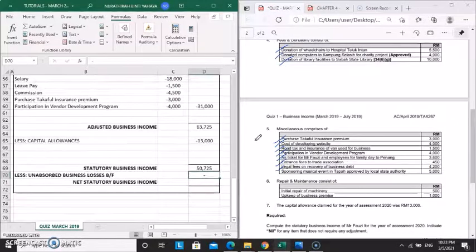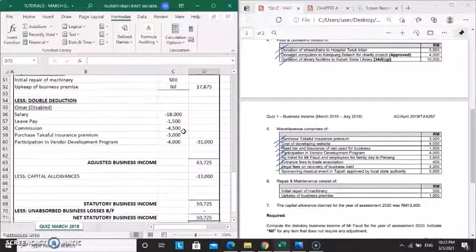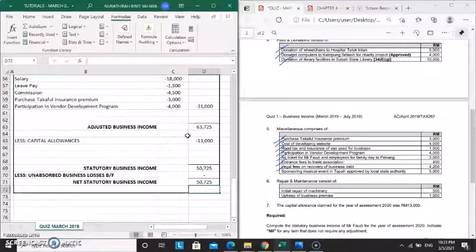Okay, for this question, this question doesn't give any unabsorbed business losses brought forward. So the net statutory business income will be the same as the statutory business income. However, if the unabsorbed business losses brought forward was given, then the statutory business income has to be less the unabsorbed business losses brought forward to get the net statutory business income. So that's all for question quiz March 2019. Thank you.